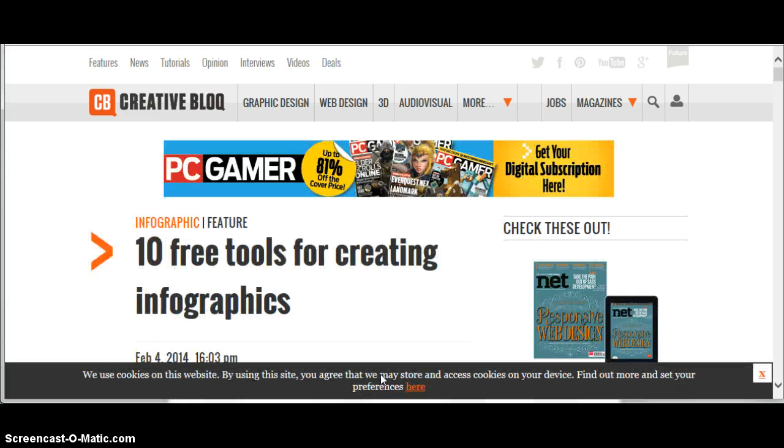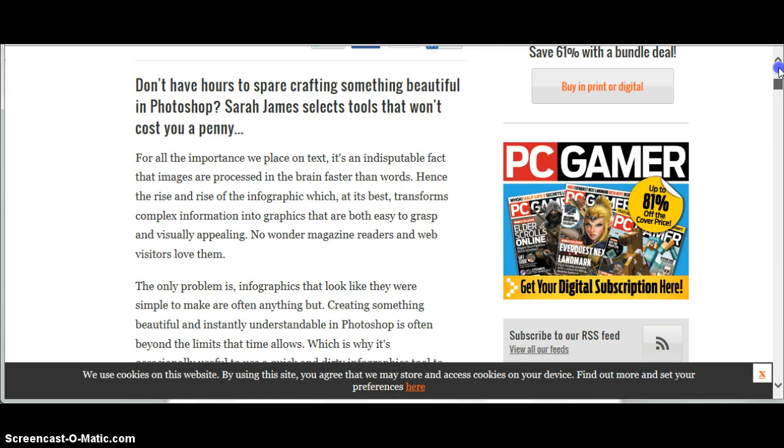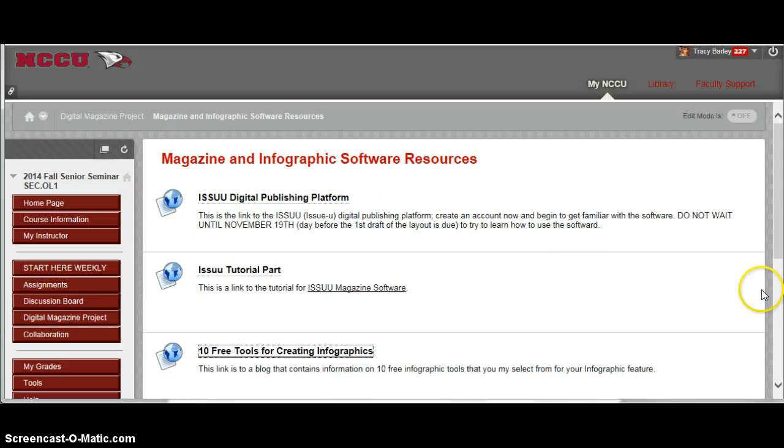These are some tools for creating the infographics. Decide which one you want to use. Do not wait till the last minute. The infographic is not a simple task.